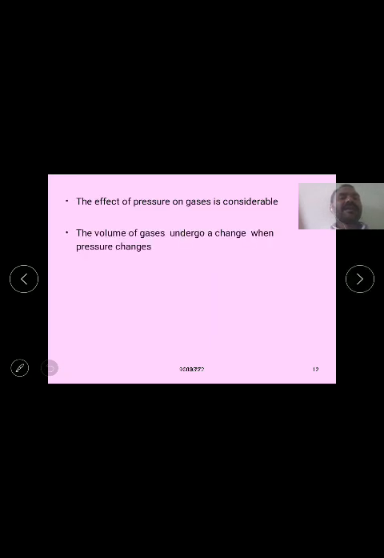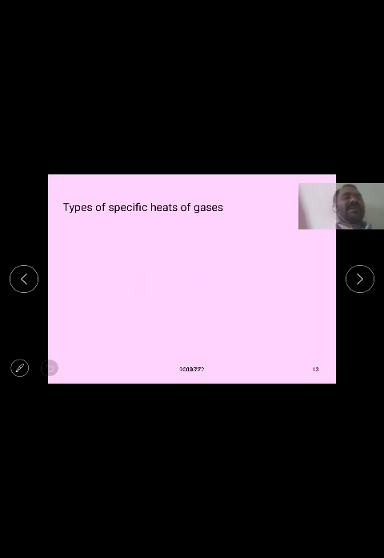And the effect of pressure on a gas is considerable. The volume of the gas undergoes changes when pressure changes. Therefore, specific heat should be considered for gases at constant pressure and at constant volume.